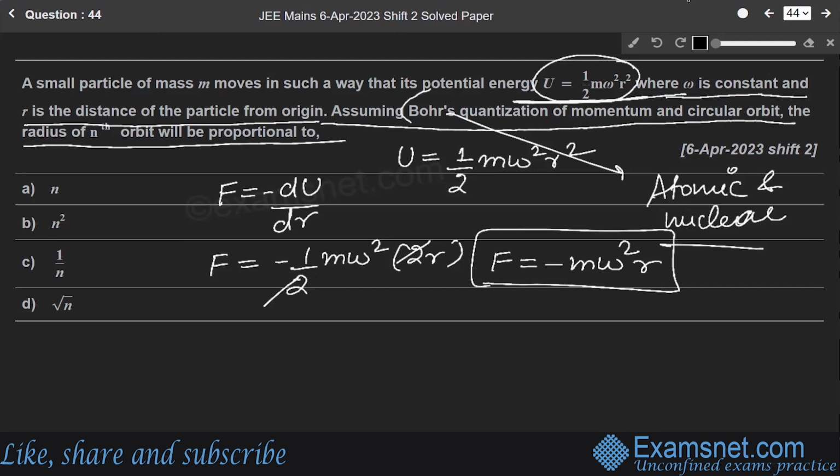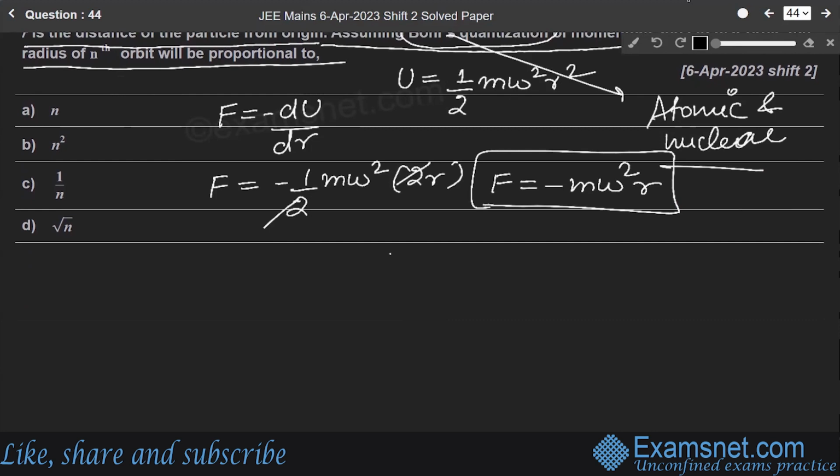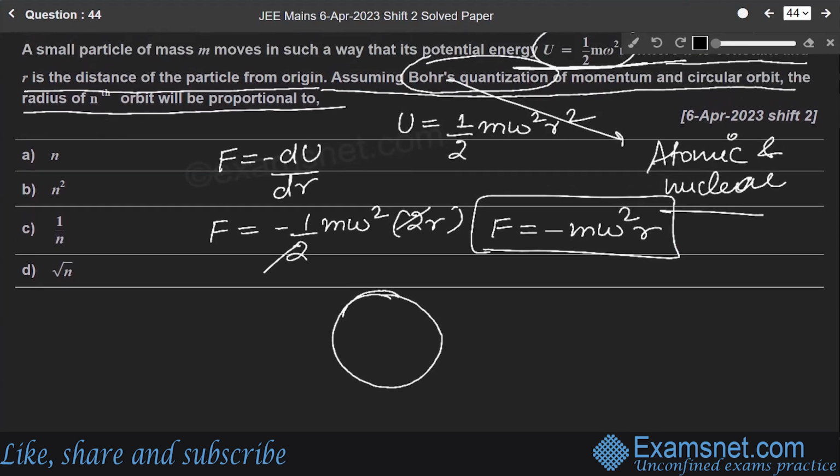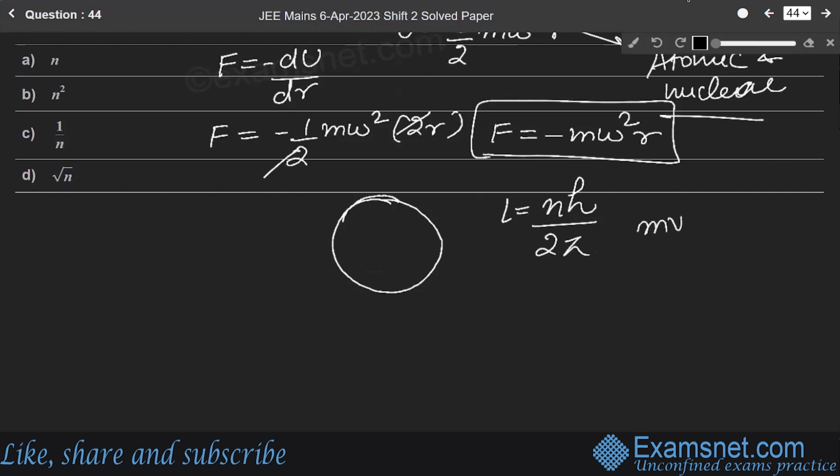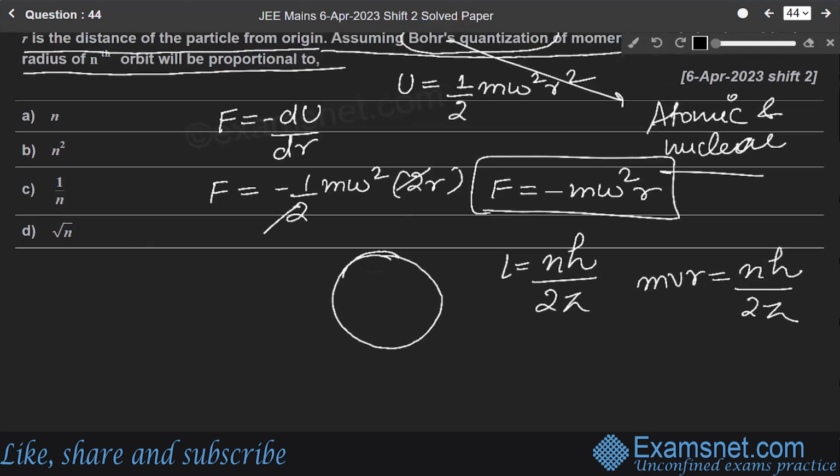Now, using Bohr's quantization of angular momentum: whenever an electron is revolving in its orbit, its angular momentum L is always equal to nh over 2 pi, which means mvr equals nh over 2 pi. Here F is m omega square r.